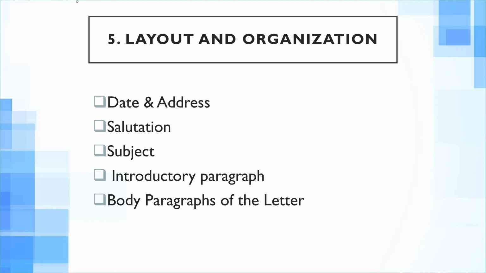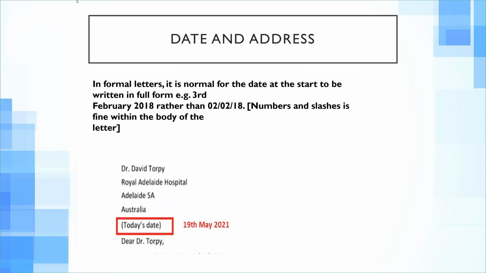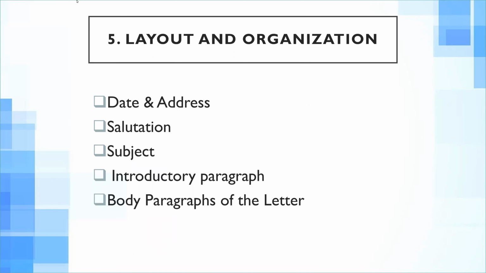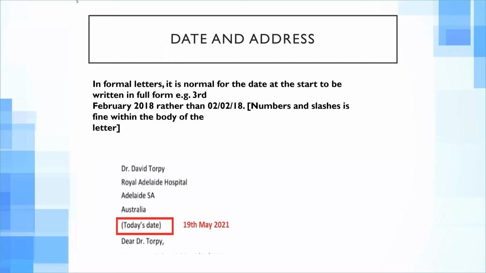Okay, so I will cover that next slide. The five criteria that we have, the first one is date and address. As you can see in the picture, here is the date and address. Firstly, I would like to cover the address.